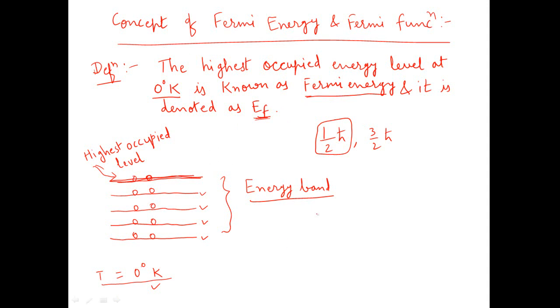Now the next is the Fermi function. This Fermi function is given by Fermi and Dirac, two scientists, and this Fermi Dirac distribution law is applicable to particles having spin of half h cross or 3/2 h cross or 5/2 h cross and so on.